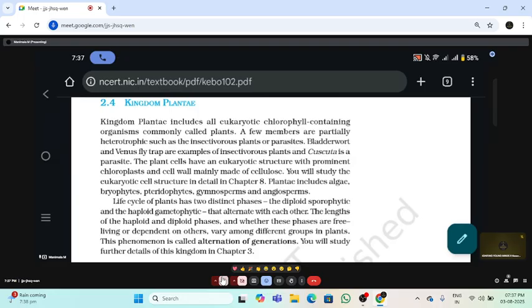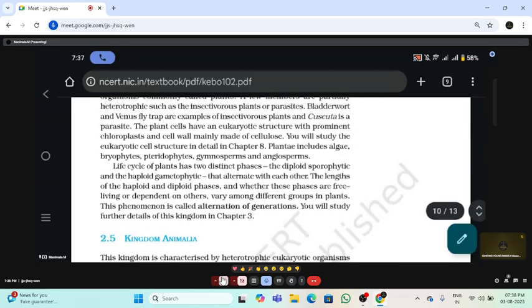Next, asexual reproduction. Asexual reproduction takes place with the help of spores: zoospores, sporangiospores, gonidiospores and chlamydospores. Zoospores are motile, flagellated spores. Sporangiospores are non-motile, thin-walled spores, produced endogenously. Gonidiospores are also non-motile, thin or thick walled spores. Chlamydospores are resting spores, produced when food materials are accumulated.